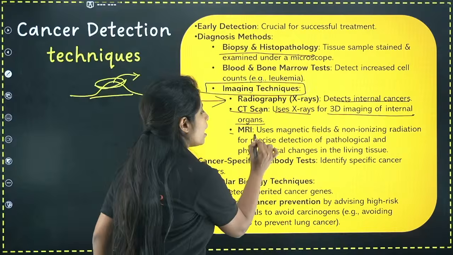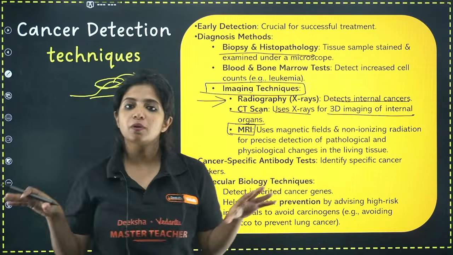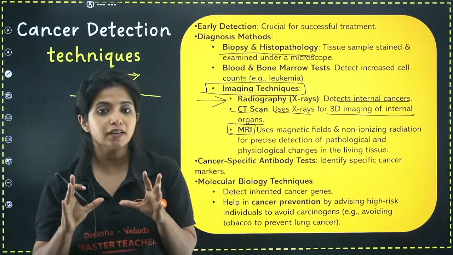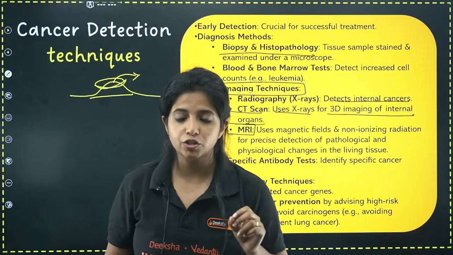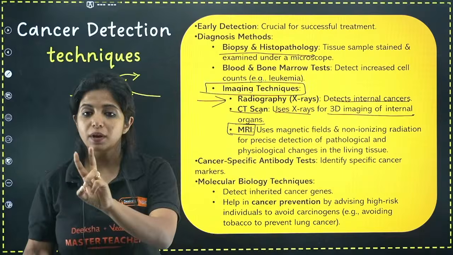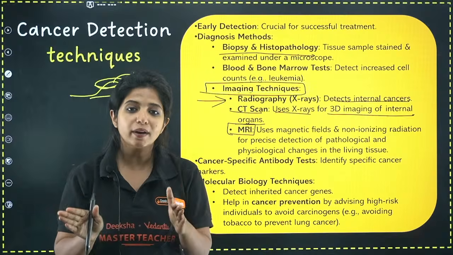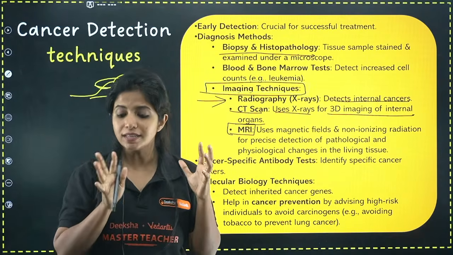And now you have MRI. So MRI is the safest among all of them. MRI means magnetic resonance imaging. Over here, you are not going to use ionizing radiation. Rather than that, you use two things: one is a magnetic field, and the second one is non-ionizing radiation, which is why it is a comparatively safer option.